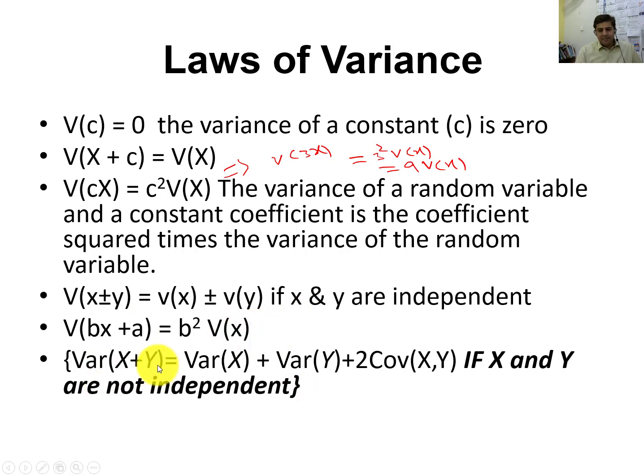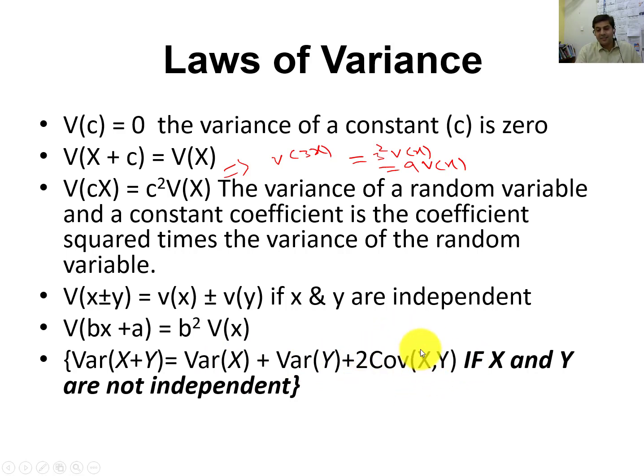Variance of x plus y, if x and y are independent, we can write it like this. But if x and y are not independent, then there will definitely be some covariation between x and y. In that case, we will write variance of x plus variance of y plus 2 covariance of x and y.